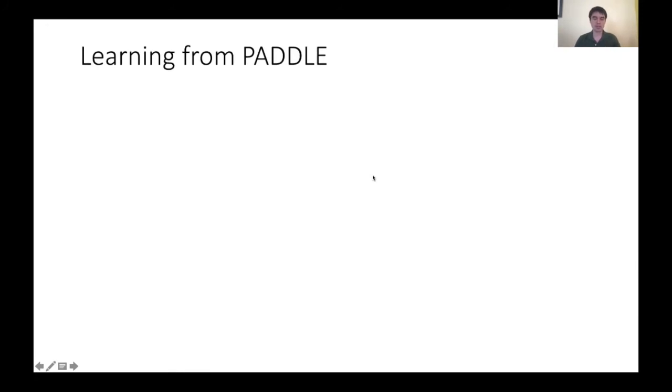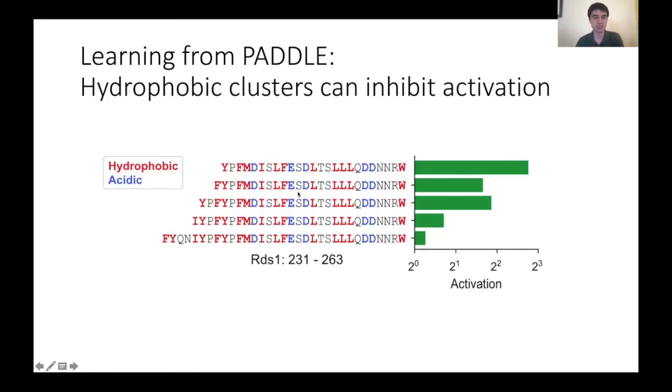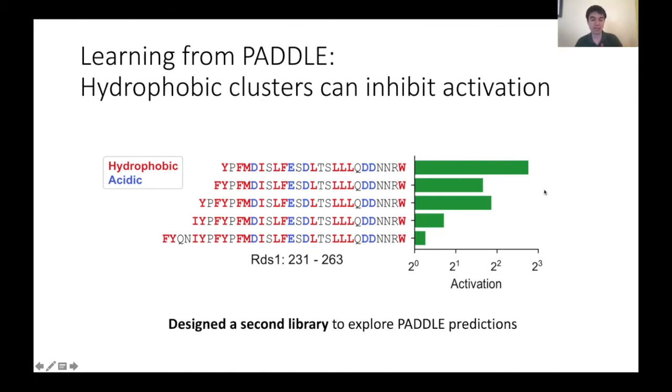We then studied what PADDLE was learning to try and better understand the mechanisms of activation domain sequences. One thing we learned from studying what PADDLE was predicting was that, besides the role of hydrophobicity in enhancing activation, clusters of hydrophobic residues can also inhibit activation. We noticed that PADDLE was making predictions like this, where these shorter sequences inside the RDS1 protein were predicted to activate. But upon extending the sequence upstream and adding these bulky hydrophobic residues, PADDLE then predicted that this region would no longer activate. So we systematically characterized this property by designing a second library to explore all of these lessons we were learning from PADDLE predictions.